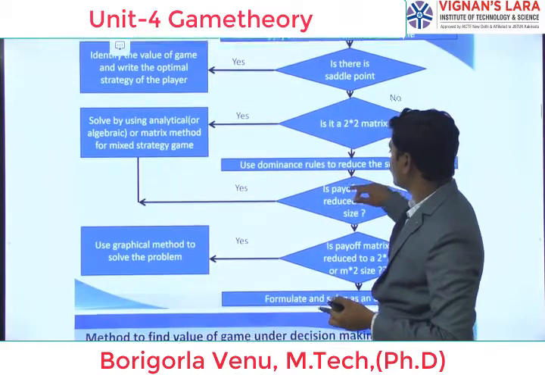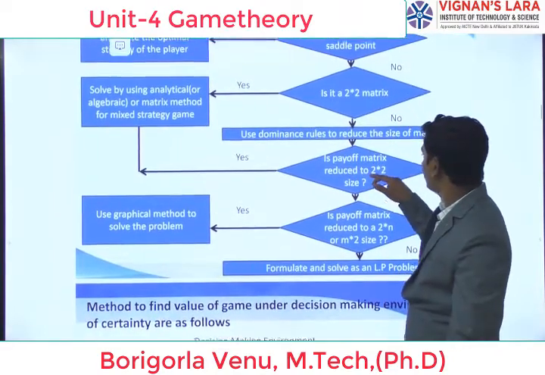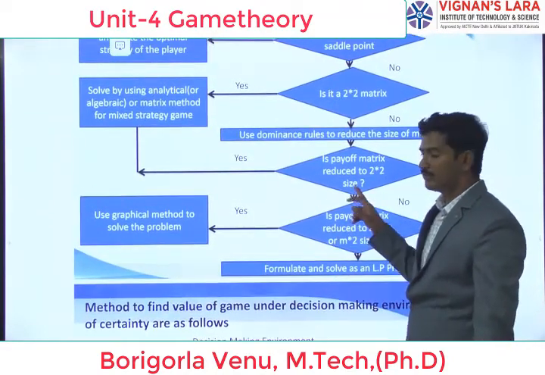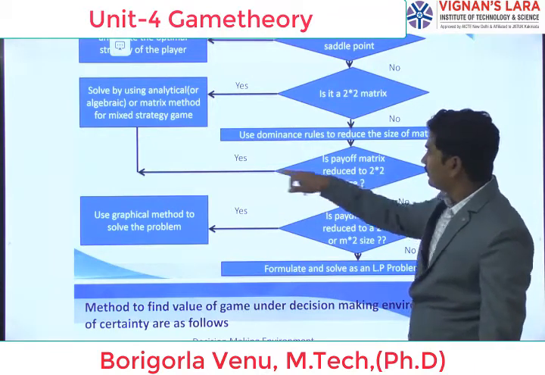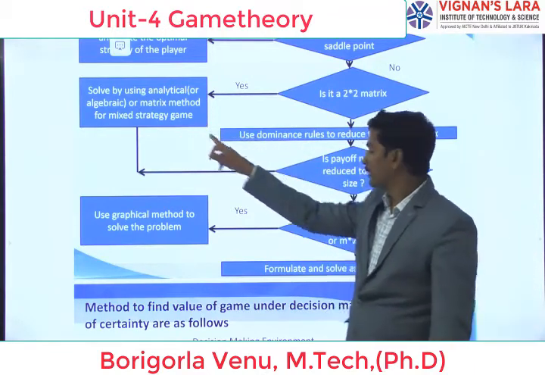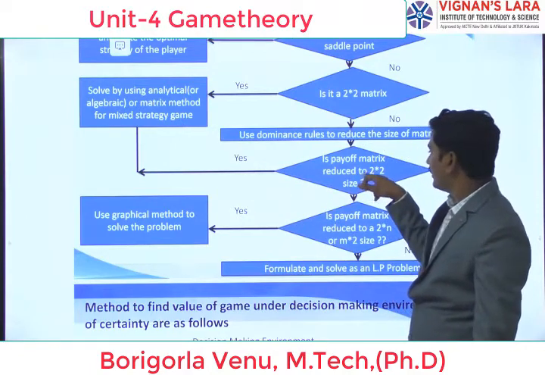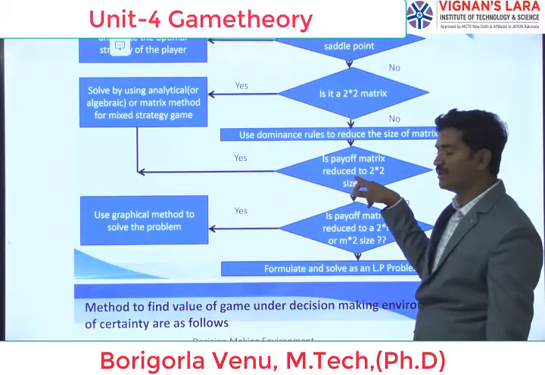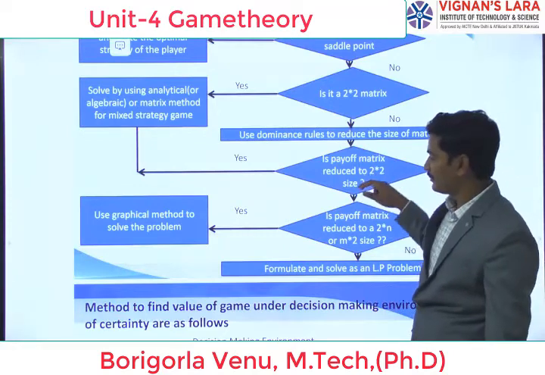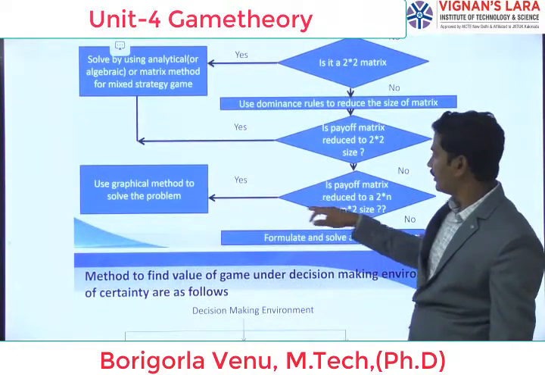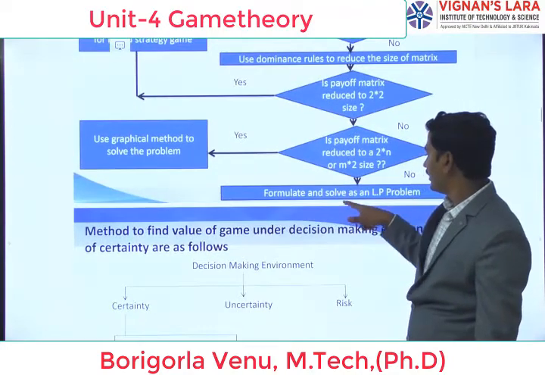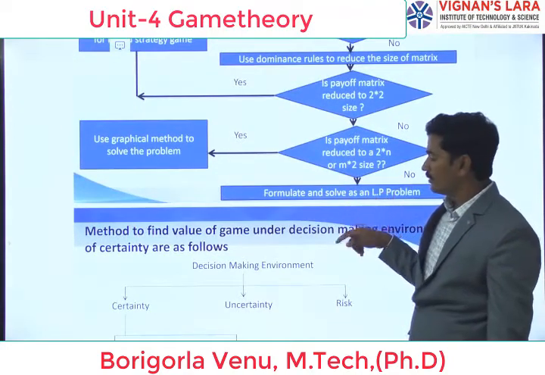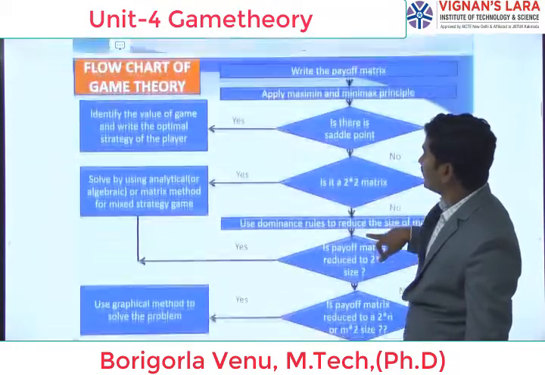Next, use the dominance rule to reduce the size of the matrix. If it is solved, we go to the solution. Otherwise, coming to the payoff matrix, again we are going to reduce the size of the strategies. After this, we are going to use the graphical method to solve the problem. Next, formulate and solve the LPP model. This is our flowchart of the game theory.